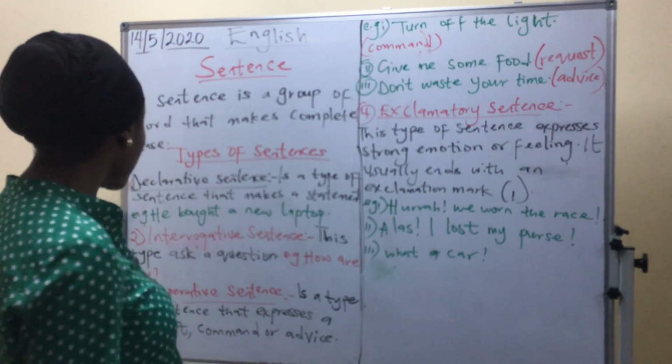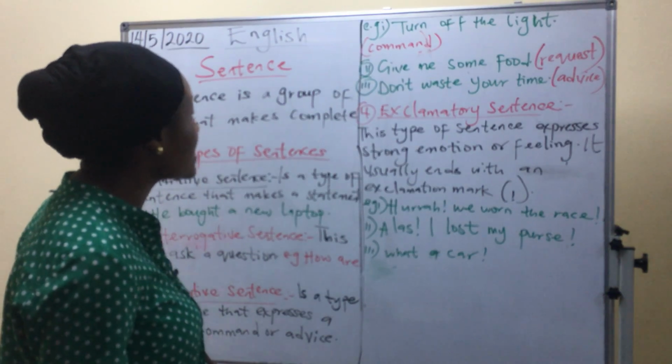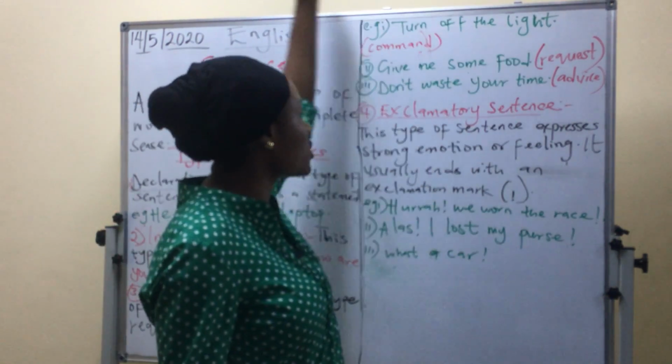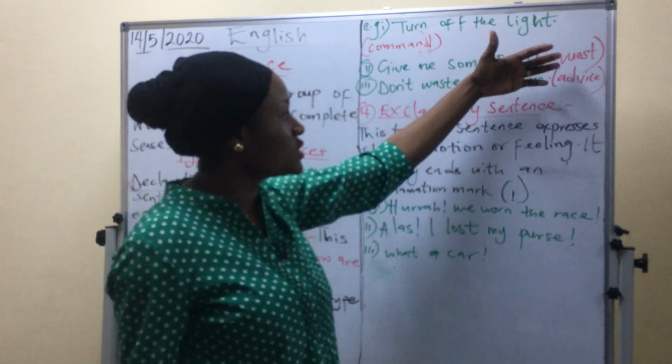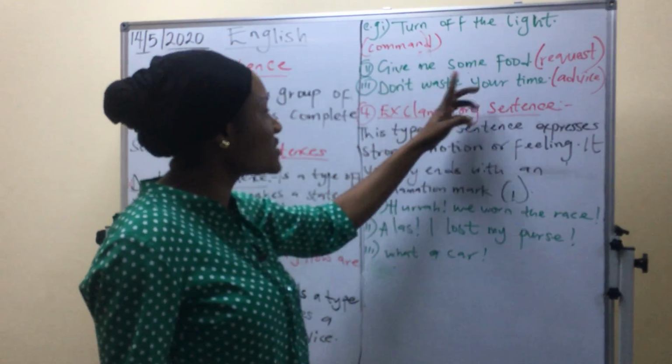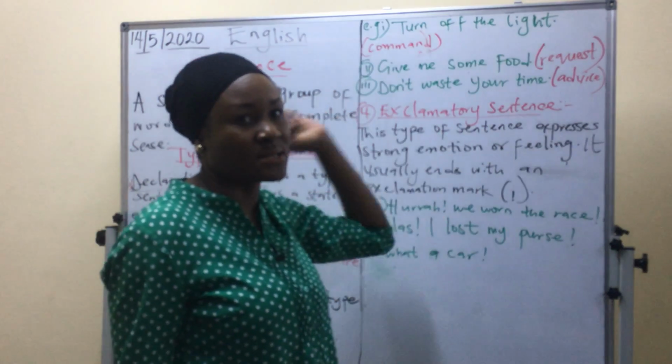Now look at the examples of imperative sentences. Turn off the light, command. Give me some food, that's a request. Don't waste your time, that's advice.